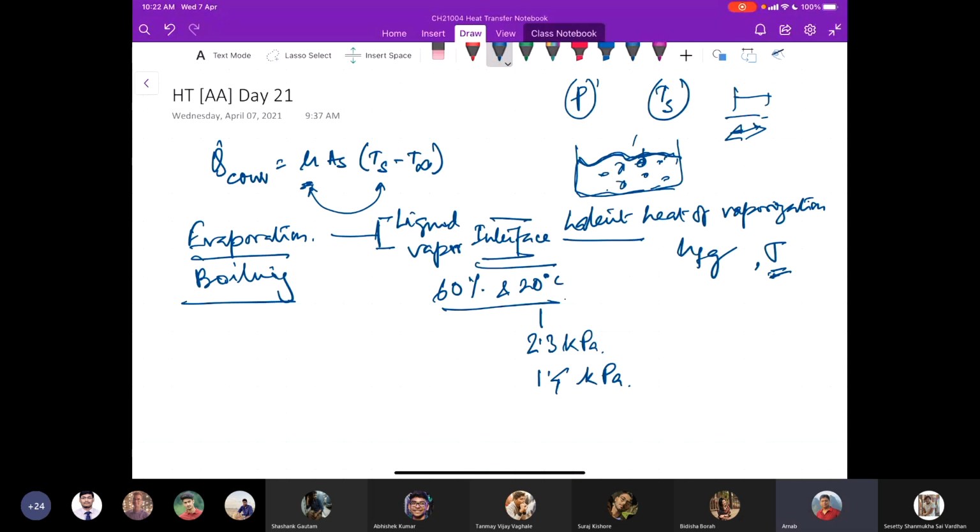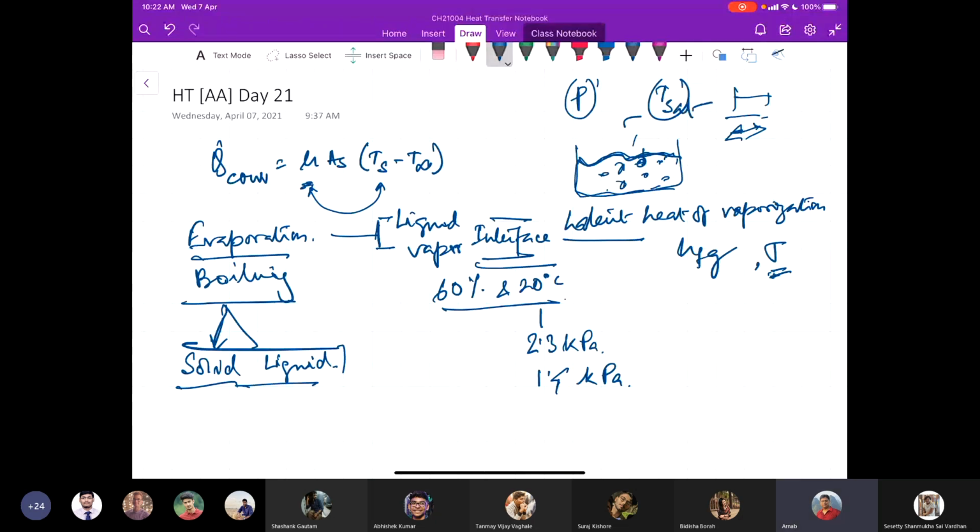But boiling occurs at the solid-liquid interface. Boiling happens when the liquid is in contact with a surface that is maintained at a temperature sufficiently above its saturation temperature.